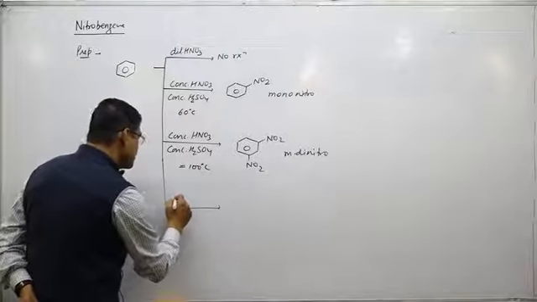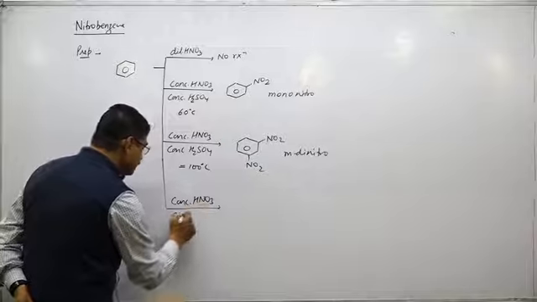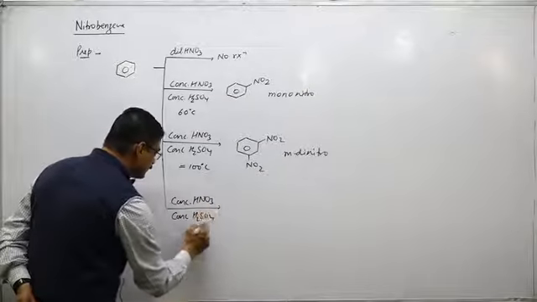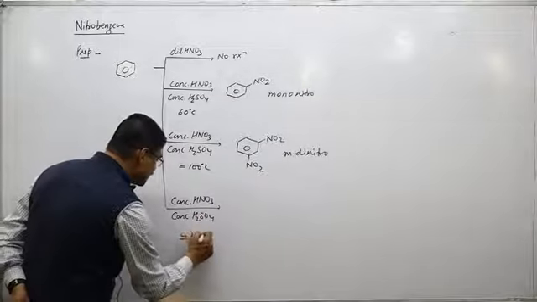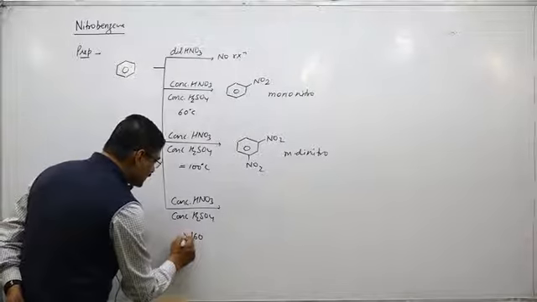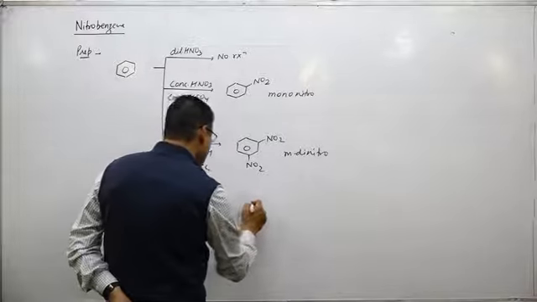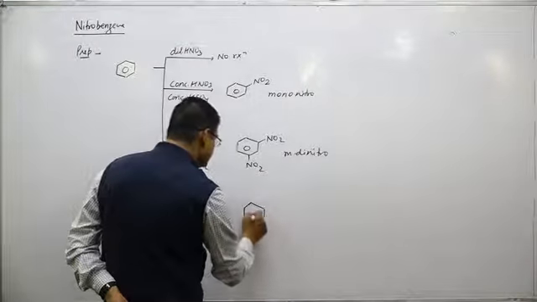If I increase the temperature again, with concentrated HNO3 and concentrated H2SO4 at approximately 160 degrees, or greater than or equal to 160 degrees centigrade, then the trinitro product is obtained.